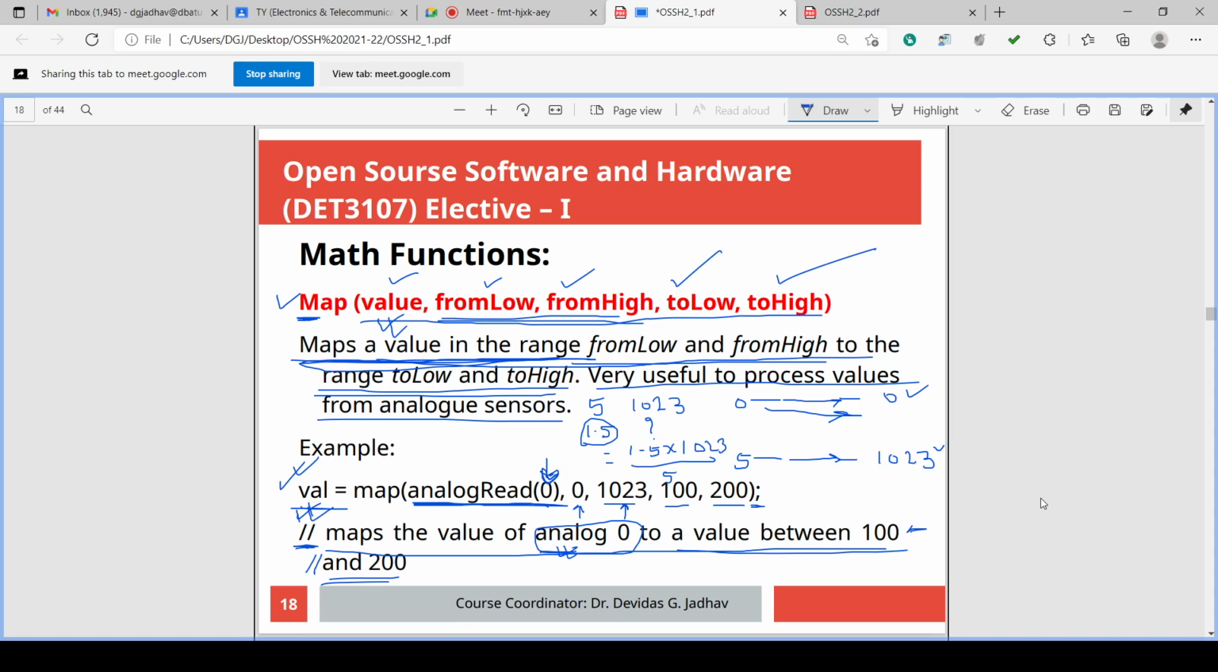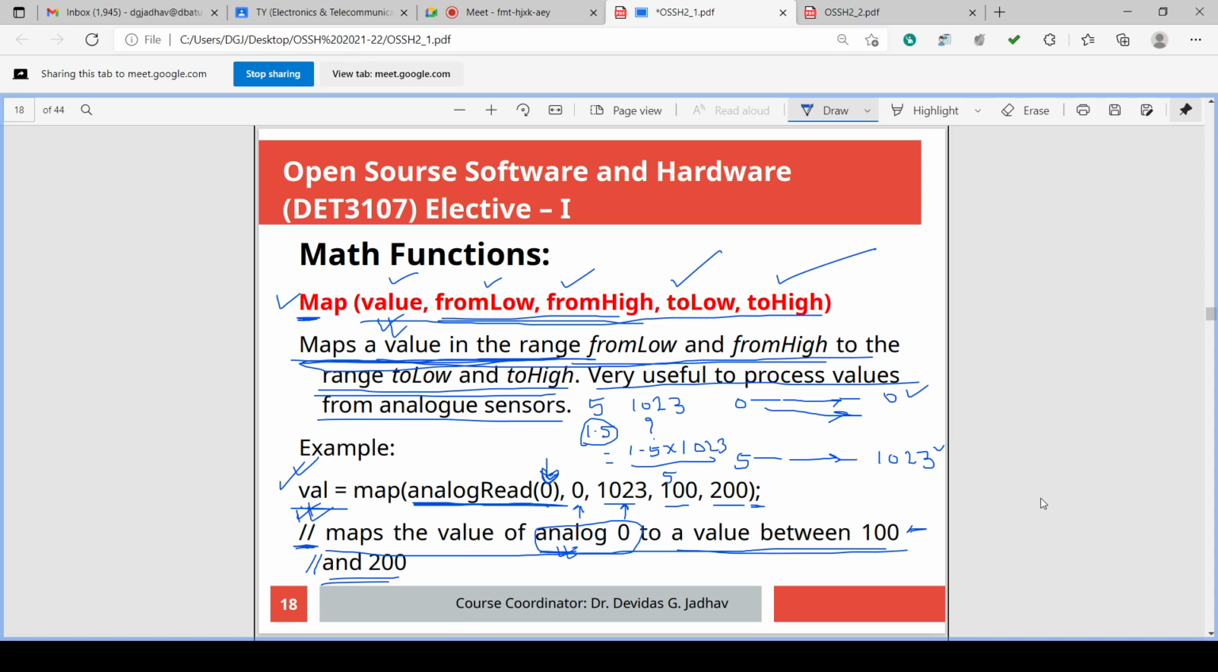So 0 volt analog is read. We have read 0 volt on analog, 0 on the scale of 0 to 1023, and outputted on the scale of 0 to 255. It will output 0 volt correctly. So 0 volt is read, 0 volt is outputted. It is correct.